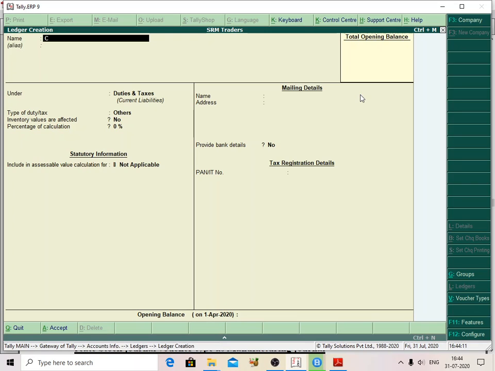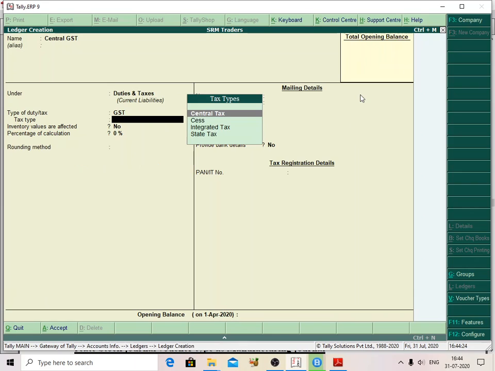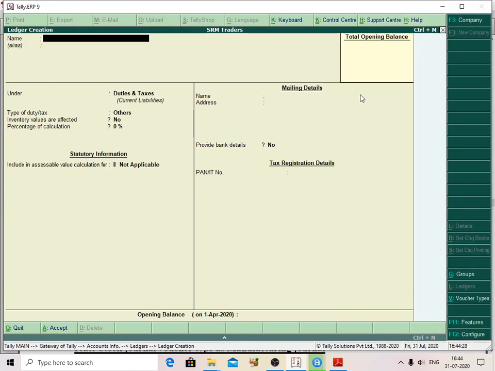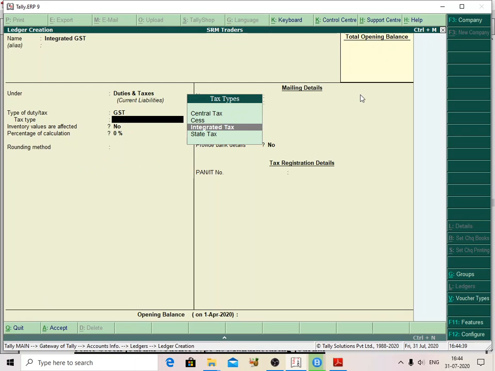Then I created Central GST, under Duties and Taxes, GST, and central tax. Like this, I am going to create IGST, integrated GST, under Duties and Taxes, and it is integrated tax.